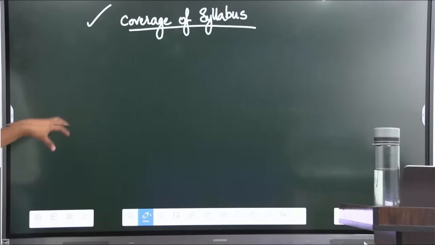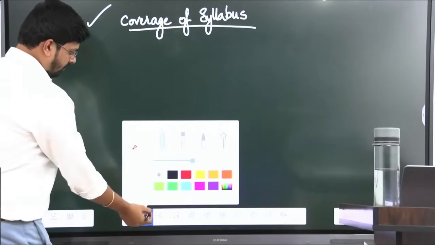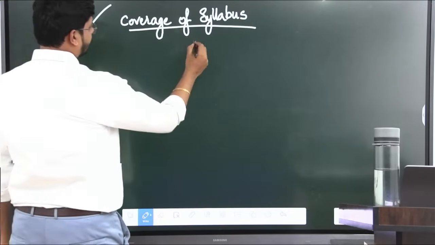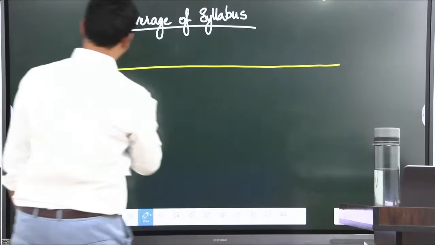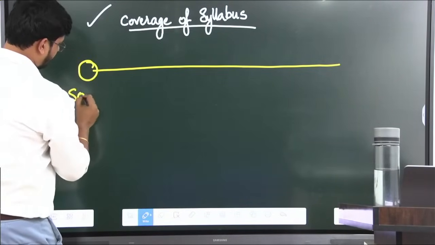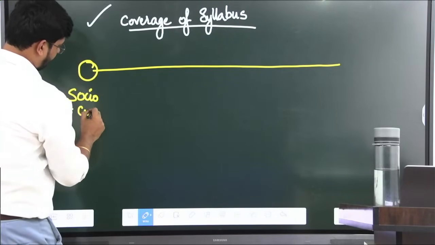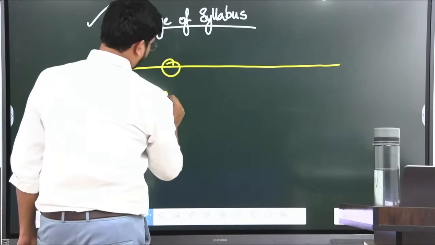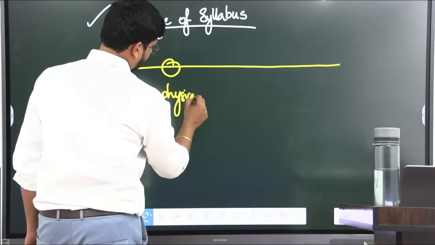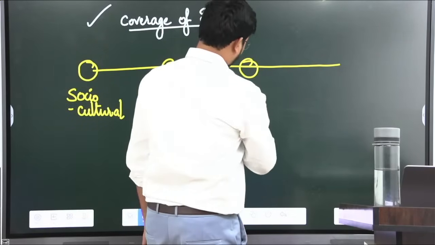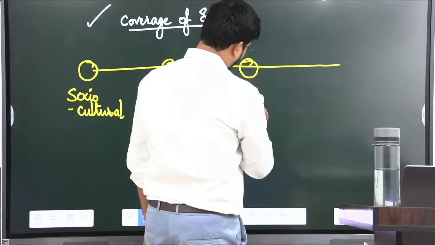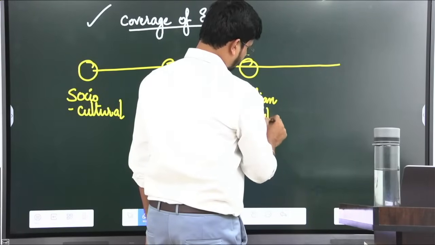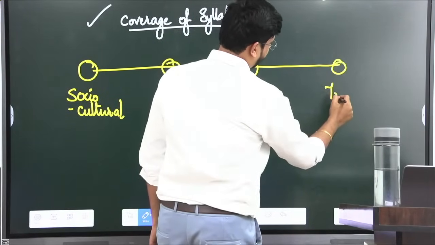First, what you have to do, you have to divide your syllabus into 5 modules. Socio-cultural, then physical, third, Indian society, fourth is the tribal.